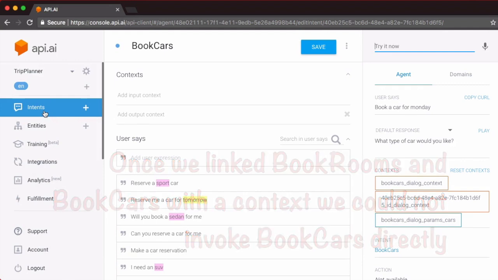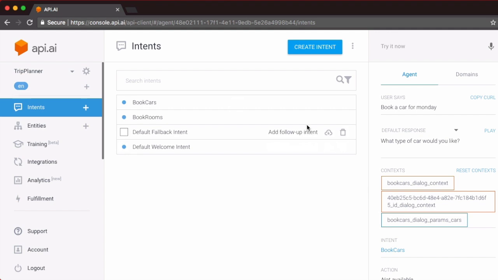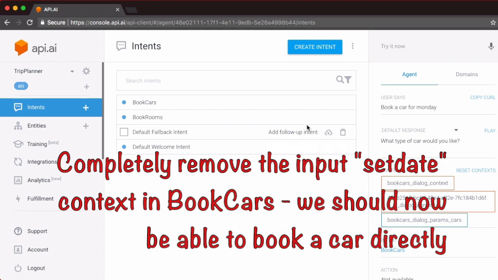We can have book cars as a follow up to book rooms. We should also be able to book cars directly. Let's see how. Let's see what the current status of our intents are. We have the book cars as well as the book rooms. In the previous lecture, we had added an input context, the set date context, to the book cars intent.